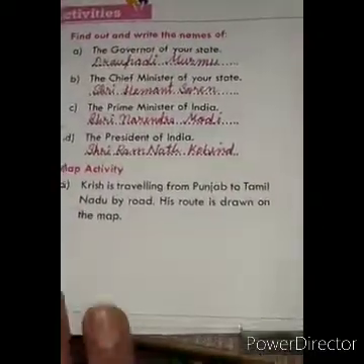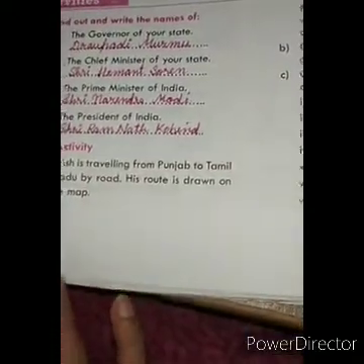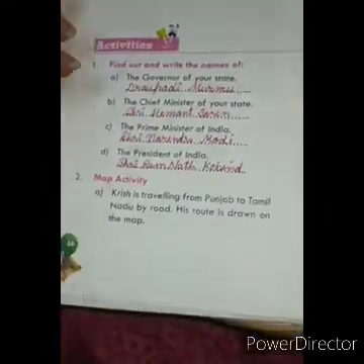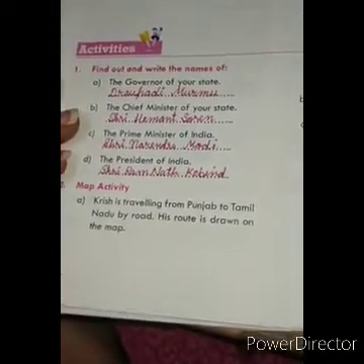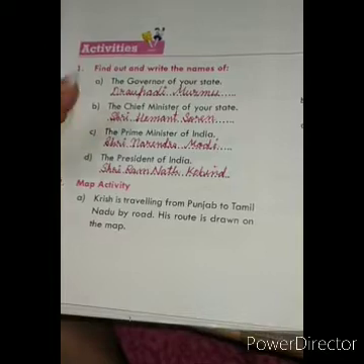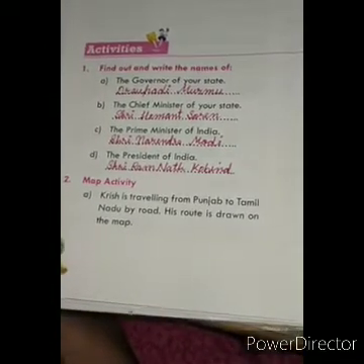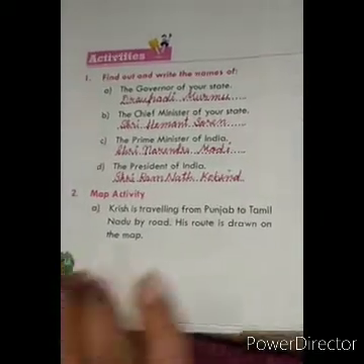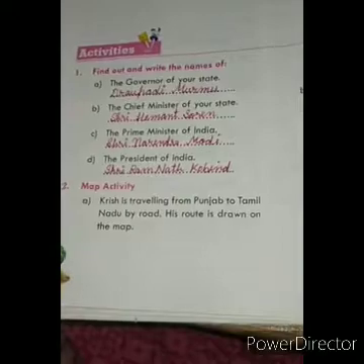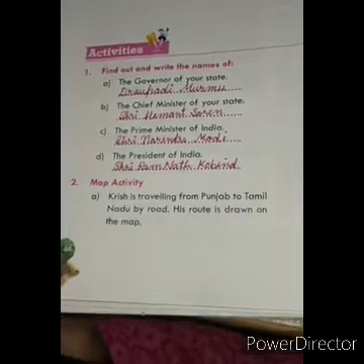Okay students, now we will do these activities which are given on page number 40. Here are some questions given which are related to your own state, and you should know about these things. Like first question is that who is the governor of our state? Where do we live? We live in Jharkhand. And who is the governor of Jharkhand? Draupadi Murmu. She is in function since 2015.